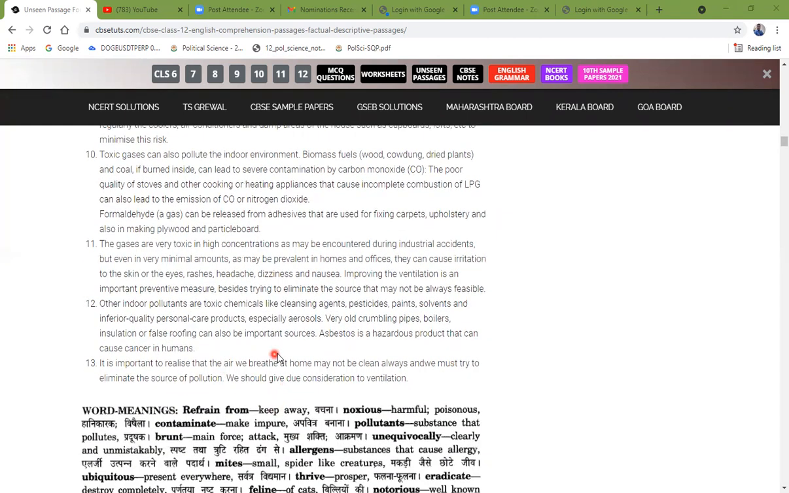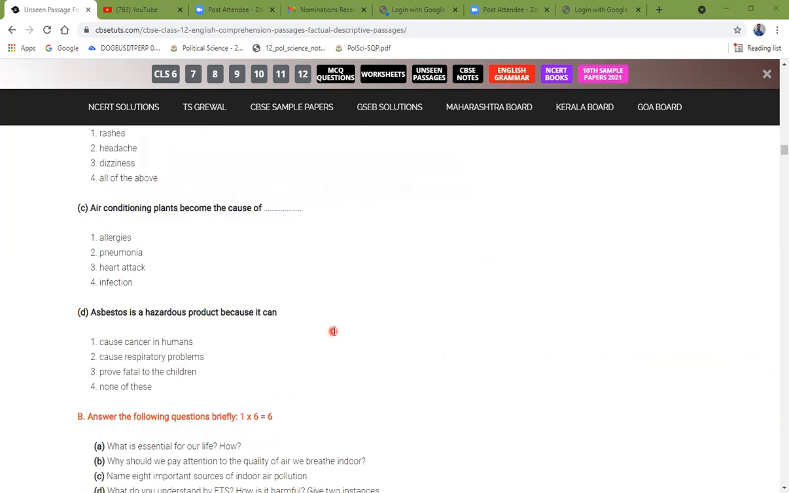It is important to realize that the air we breathe at home may not be clean always, and we must try to eliminate the source of pollution. We should give due consideration to the ventilation.